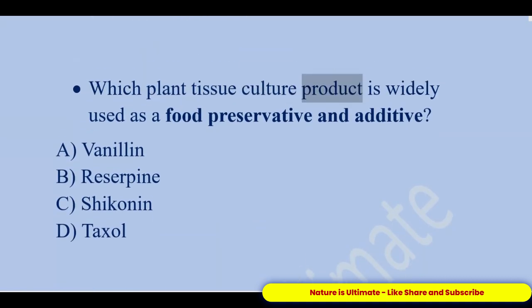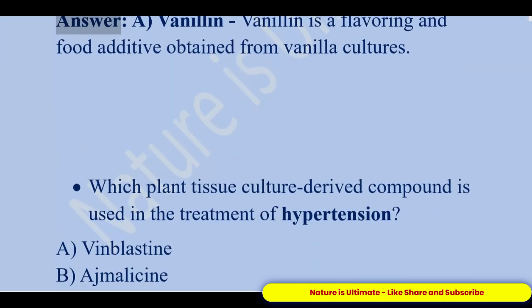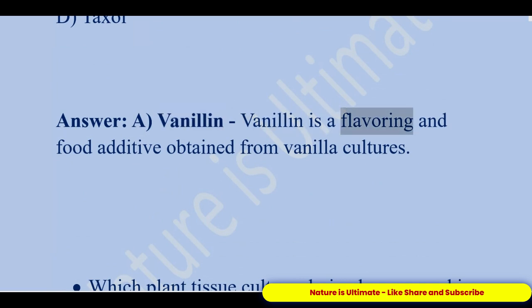Which plant tissue culture product is widely used as a food preservative and additive? A. Vanillin. B. Reserpine. C. Shikonin. D. Taxol. Answer, A. Vanillin. Vanillin is a flavoring and food additive obtained from vanilla cultures.